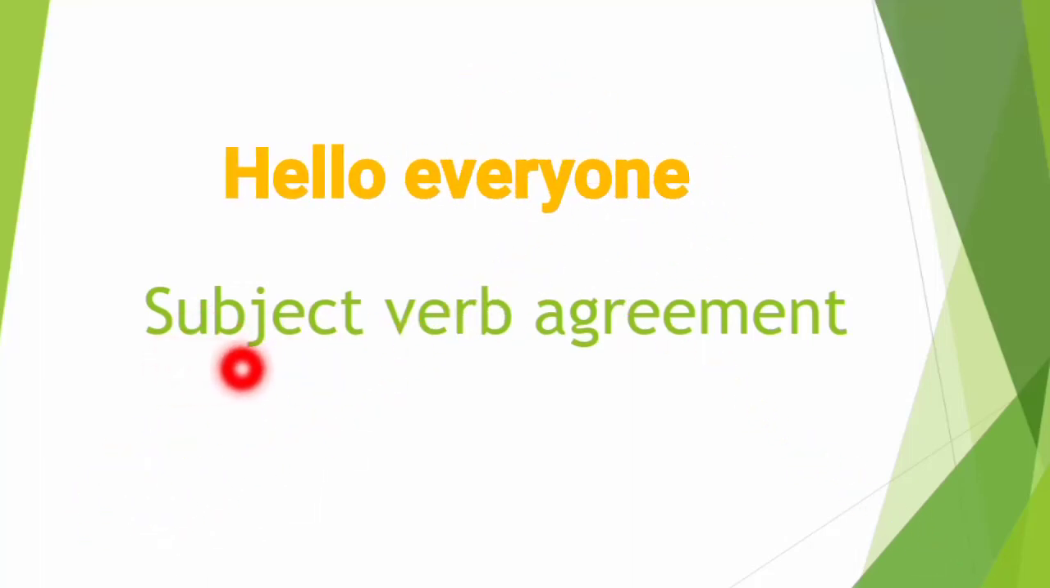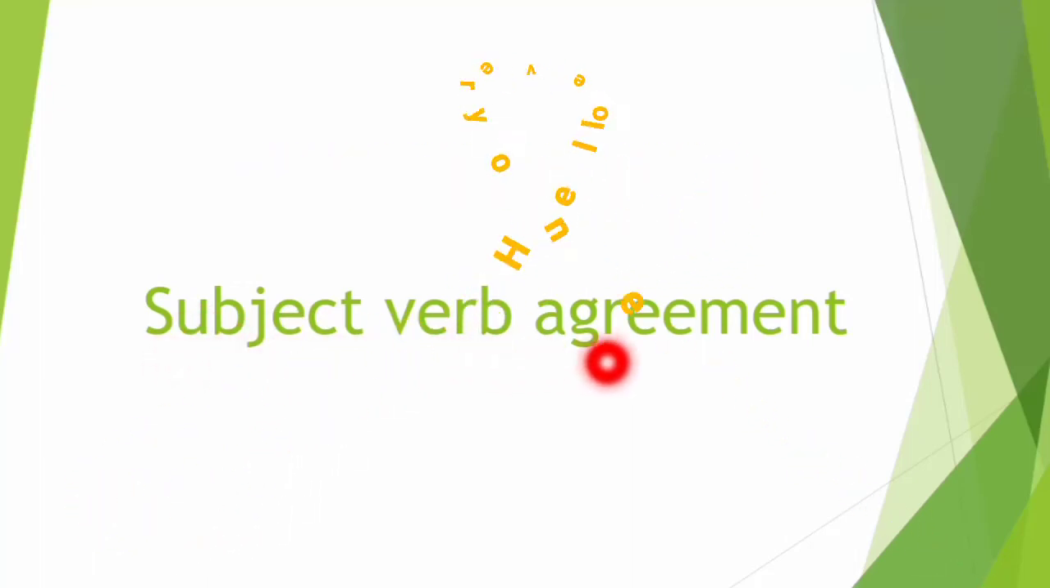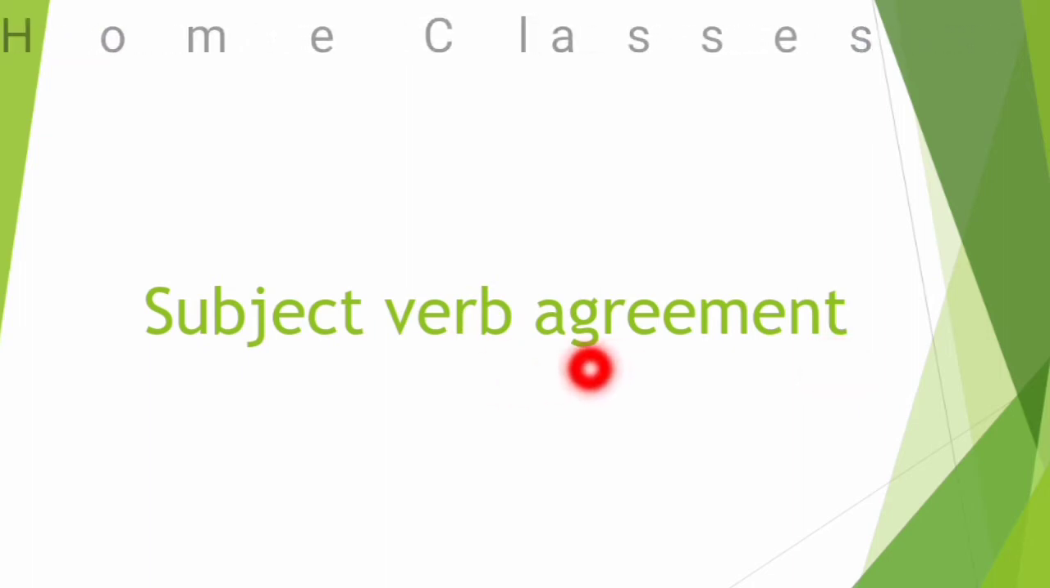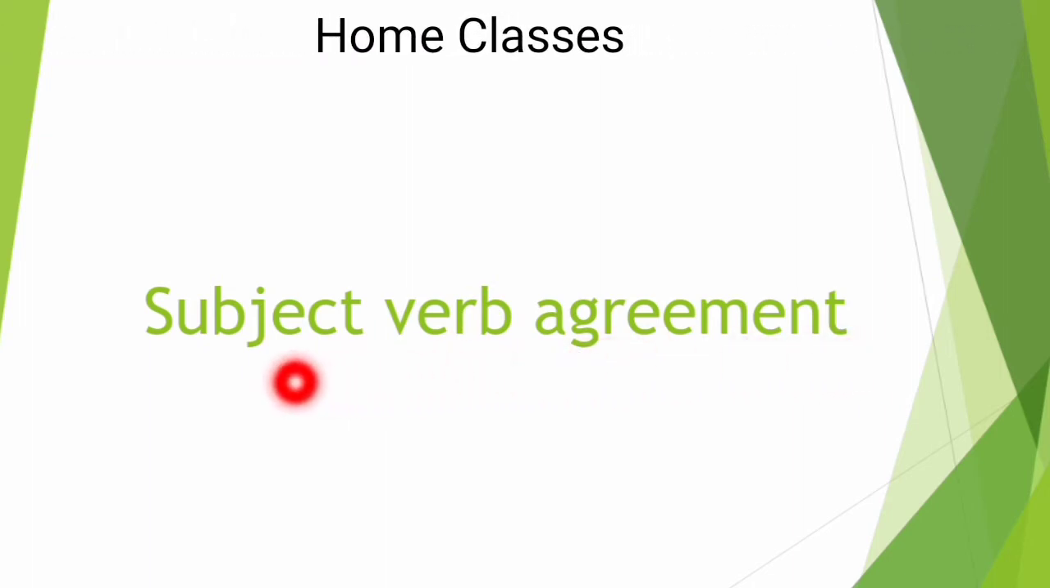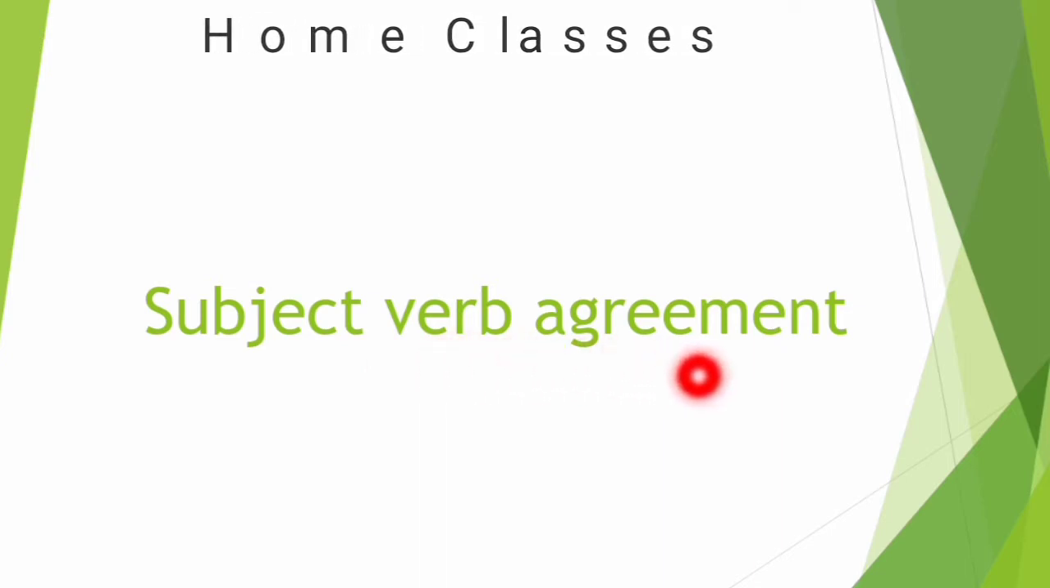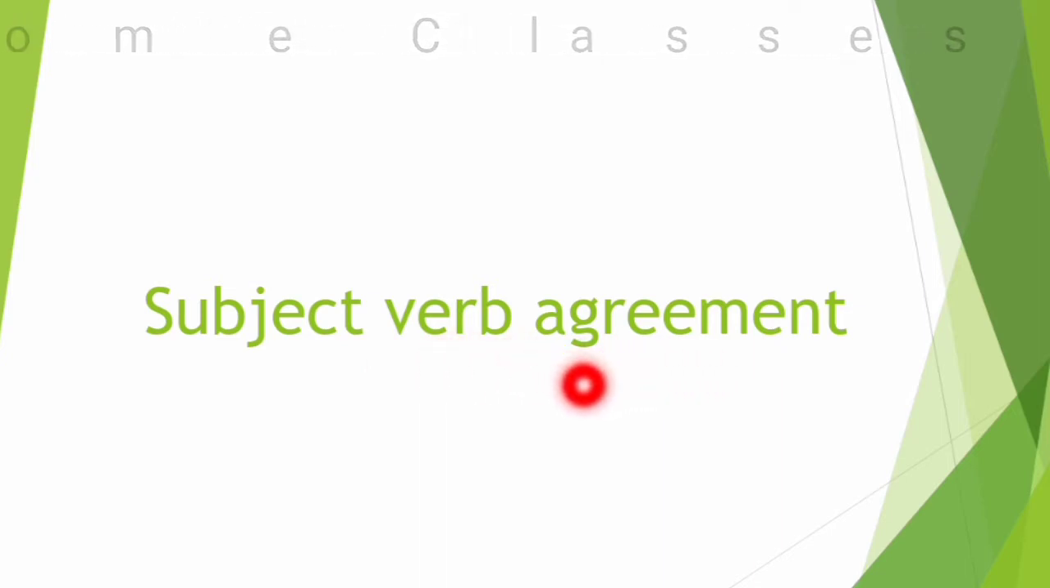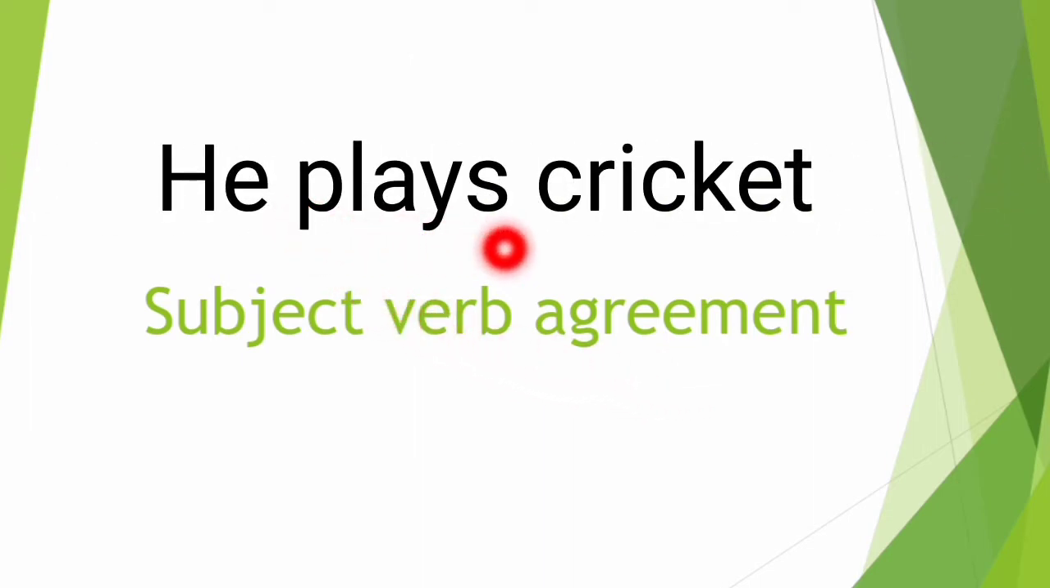Hello everyone, in this video we are going to talk about subject-verb agreement. Agreement is a compromise which is made between the subject and the verb. So in this video we will come to know about the agreement and what its use is. Suppose we take an example, he plays cricket.